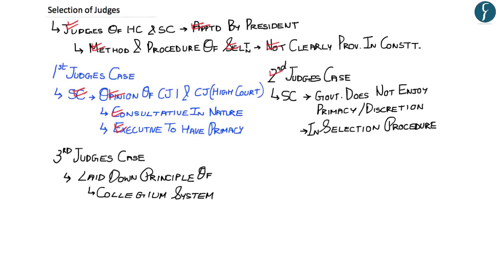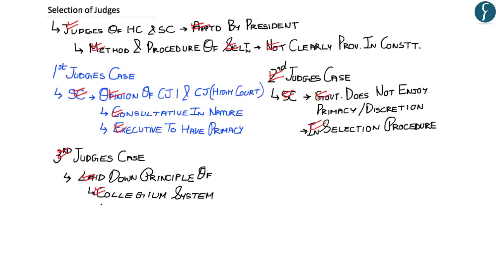But in the second judges case, in the Supreme Court Advocates on Record Association versus Union of India case, the Supreme Court held that the government does not enjoy primacy or discretion in matters of selection of Supreme Court judges. And lastly, in the third judges case, the Supreme Court further elaborated and articulated upon the second judges case and effectively laid down the principles of the collegium system for the selection of judges.